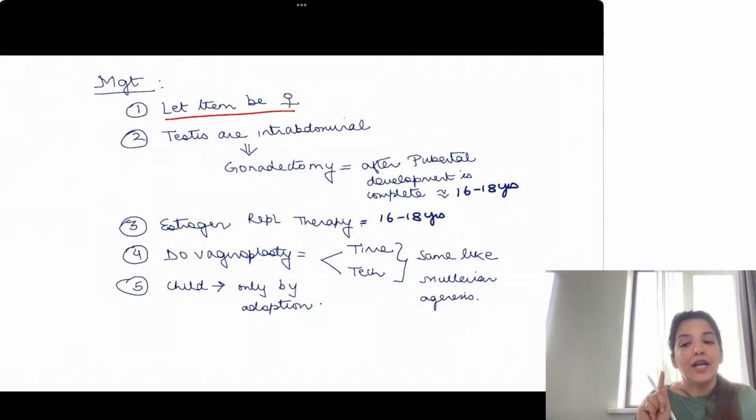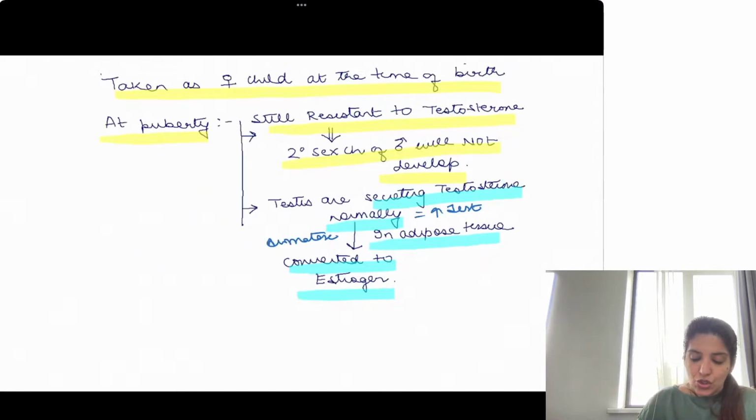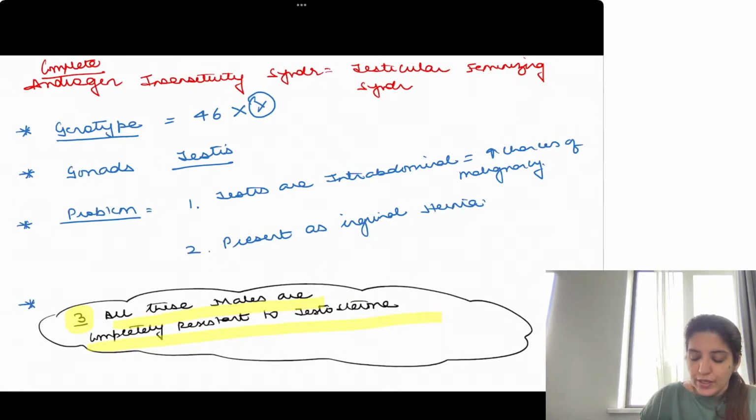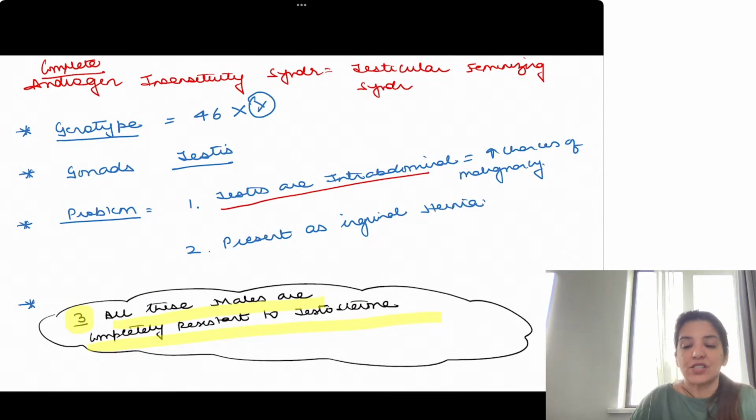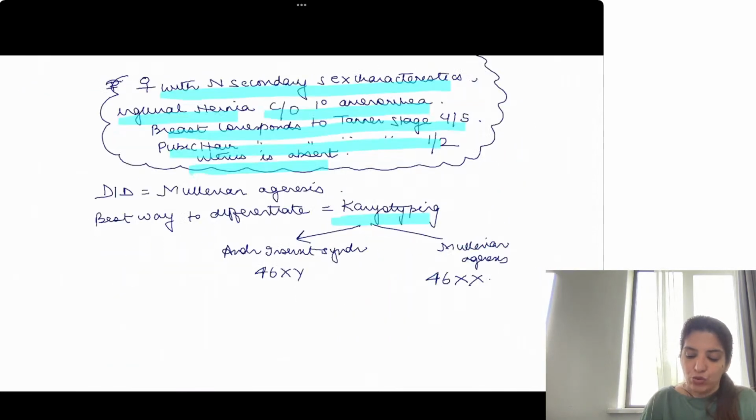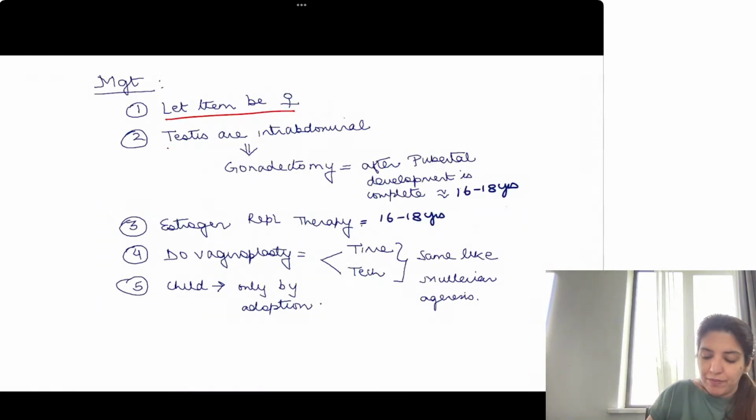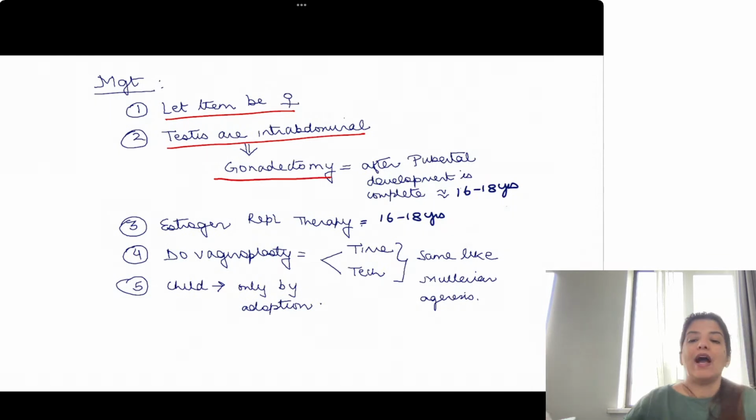Number one. Number two. In these children, as I told you, they have testes, and these testes are intra-abdominal, and intra-abdominal testes have increased chances of malignancy. So what I have to do is, I have to do a gonadectomy. I have to remove their gonads.